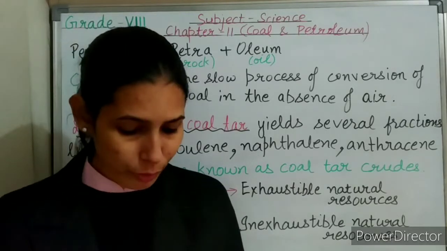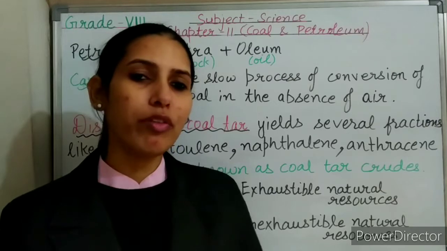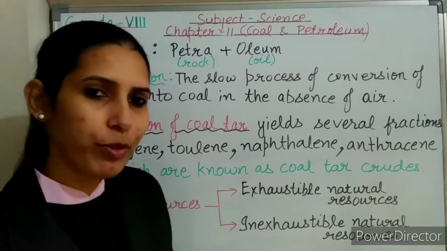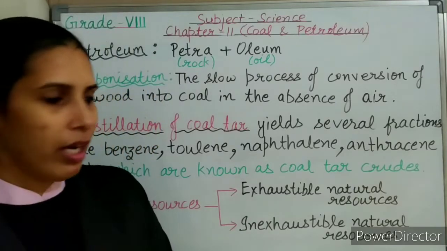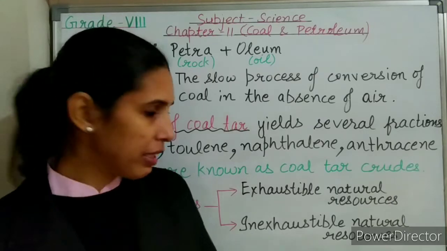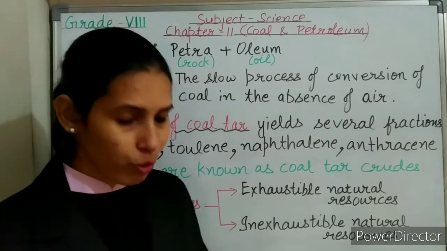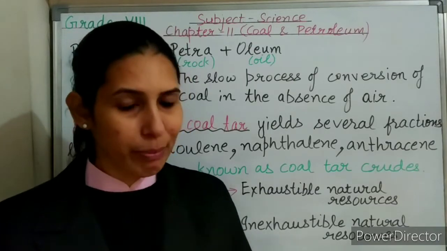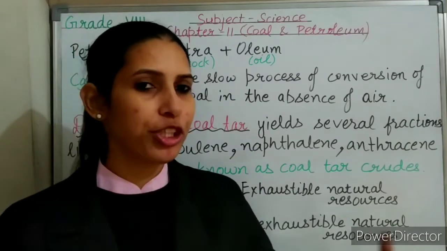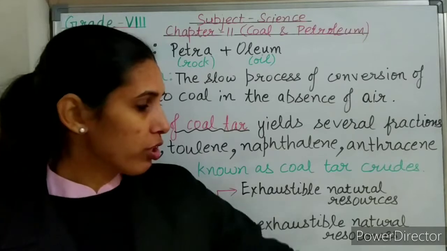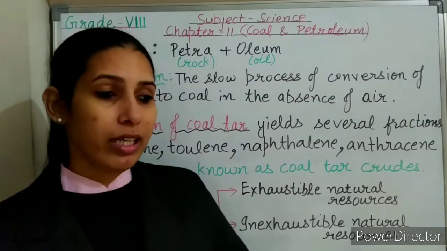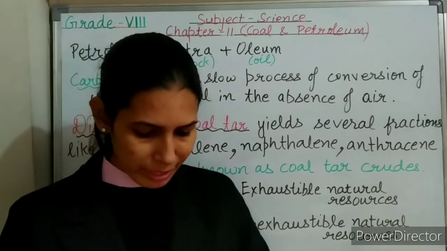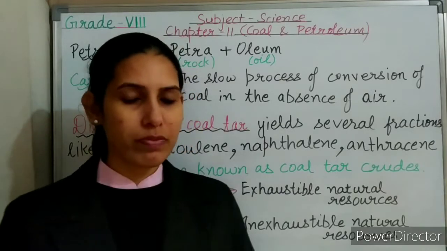So the question is, are fossil fuels a type of natural resource? Yes, fossil fuels are a type of exhaustible natural resource because they are available in limited quantity. Due to human activities and overuse, they will be exhausted. These fossil fuels are also known as non-renewable resources because once they are exhausted, they will not be available in the near future, because the rate of formation of these fossil fuels is very, very slow. It will be clearer when I explain in the next question how these resources were formed.